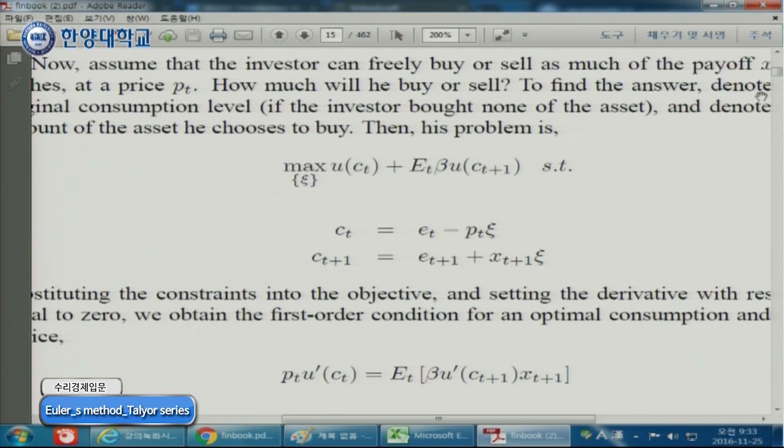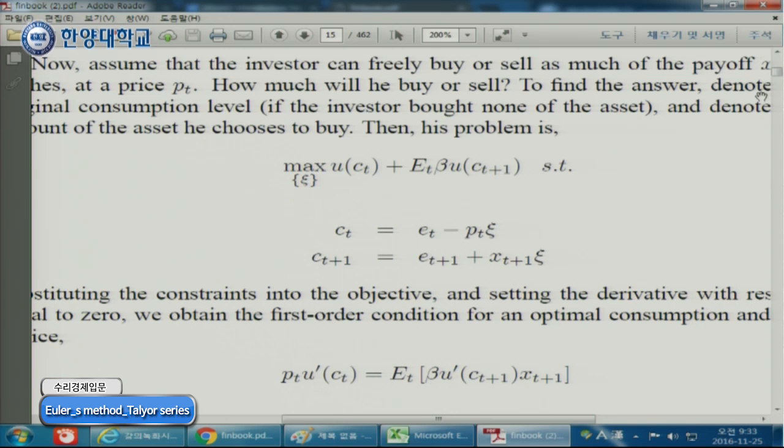The first budget constraint means that today's consumption equals today's income minus your saving. Here, saving means that your x_t is stock. So when you buy x_t amount of stock, because the stock price is P_t, you have to save P_t x_t.